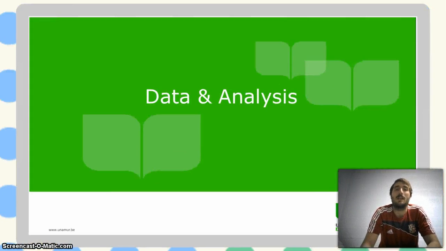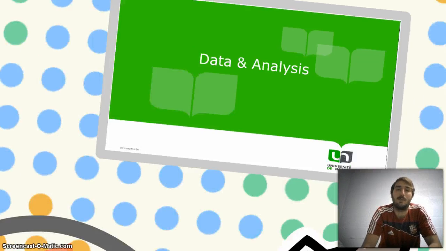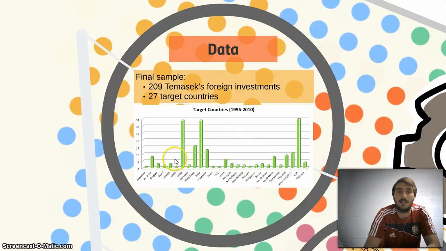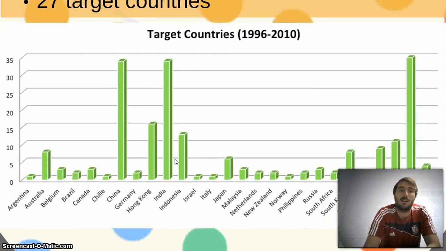Then we started collecting our data from the database, and we found 209 Temasek foreign investments in 27 target countries. As you can see here in the picture, the most targeted countries were China, India, Hong Kong, Indonesia and USA.